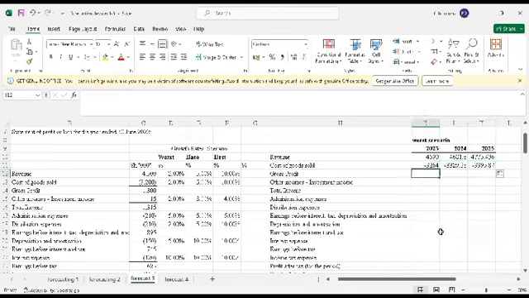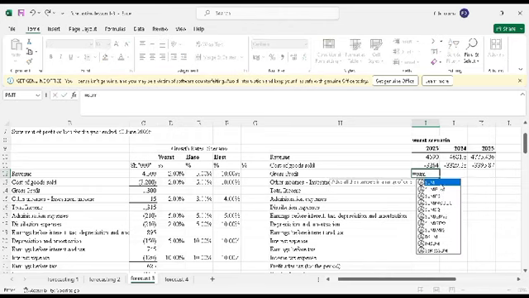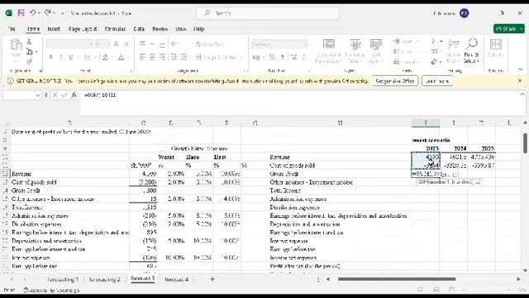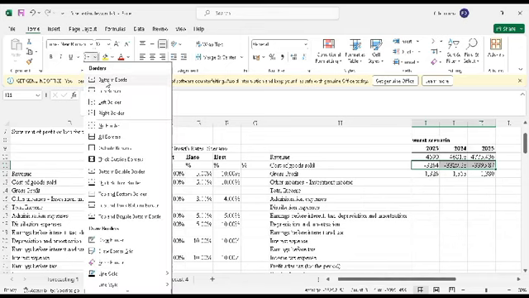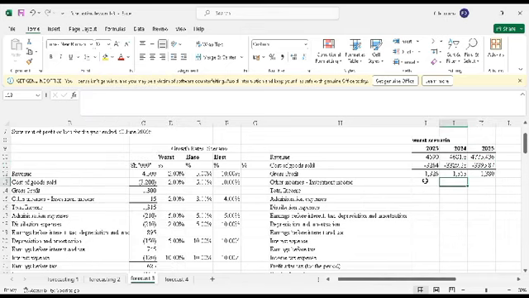So by doing this, I'll go to gross profit. Gross profit, you know, is the difference between revenue and cost of goods sold. So I'll say equals sum, sum this, enter. Then I'll drag it on through. What I'll do here is create the bottom border. So the gross profit is there.